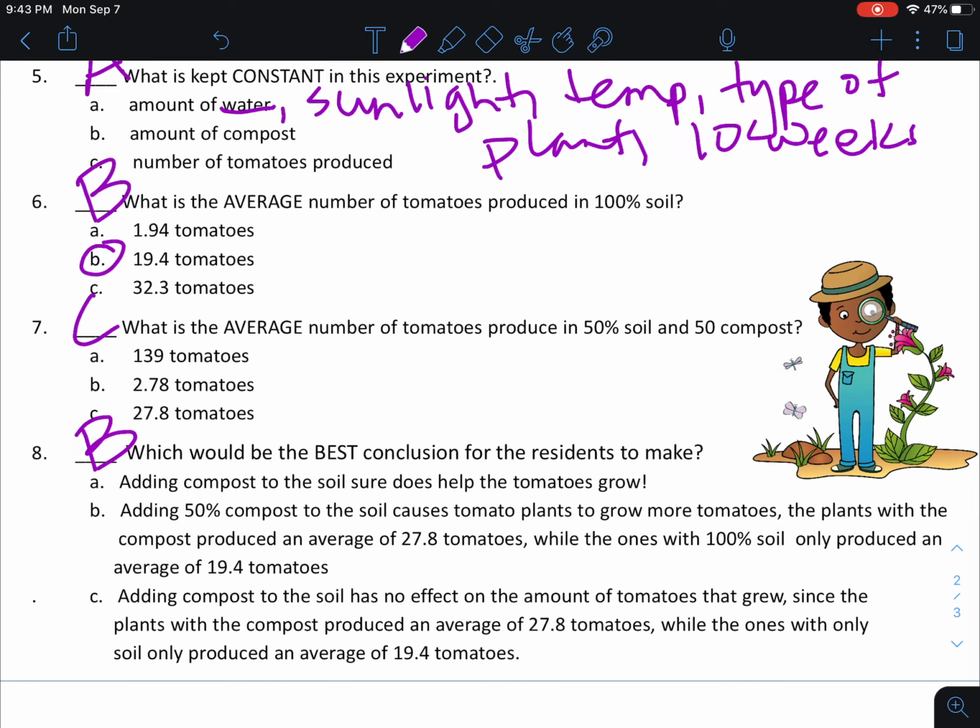Adding compost to the soil had no effect on the amount of tomatoes that grew, since the plants with the compost produced an average of 27.8 and with soil 19.4. Well, they showed that there was an effect. So by saying that there was no effect, that is not the correct conclusion. And we're looking for the best conclusion. So our answer there would be B.